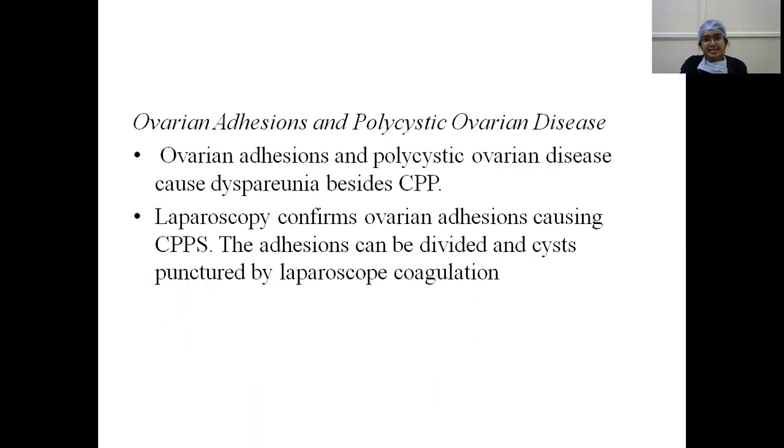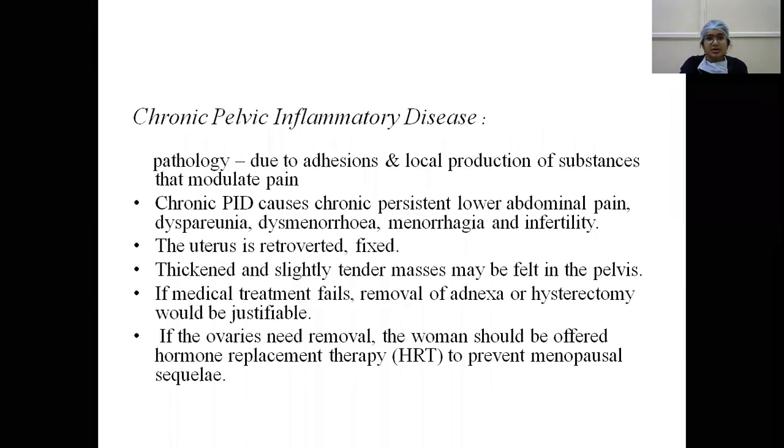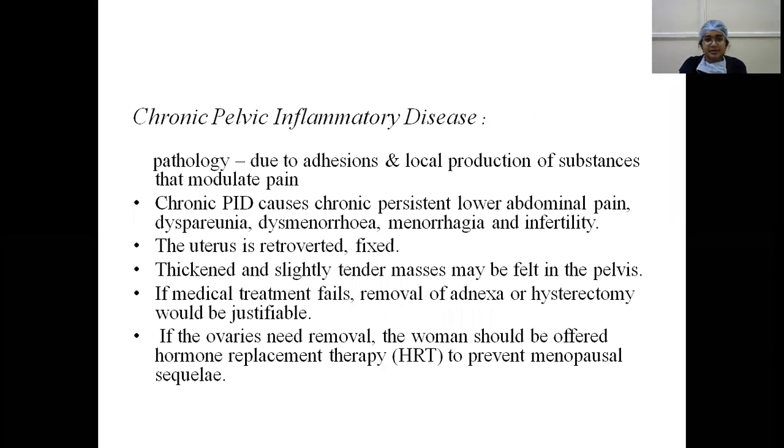So, ovarian adhesions and polycystic ovarian disease. Ovarian adhesions and polycystic ovarian disease cause dyspareunia besides chronic pelvic pain. Laparoscopy confirms ovarian adhesions causing CPP, and the adhesions can be divided, and in PCOS the cyst can be punctured by laparoscopic coagulation. Chronic pelvic inflammatory disease, chronic PID. So the pathology is due to adhesions and local production of substances that modulate pain. It results in chronic pelvic pain.